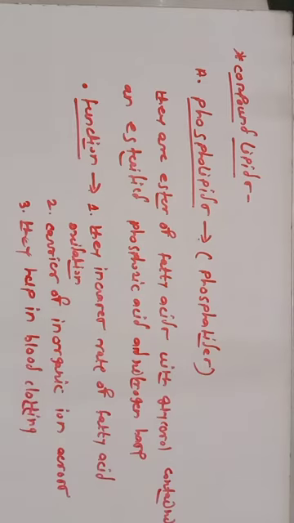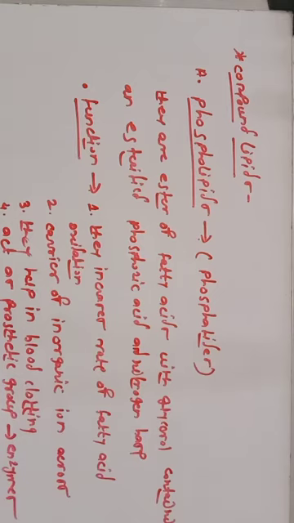Again, the fourth important function of these phospholipids is that they act as a prosthetic group for certain enzymes.